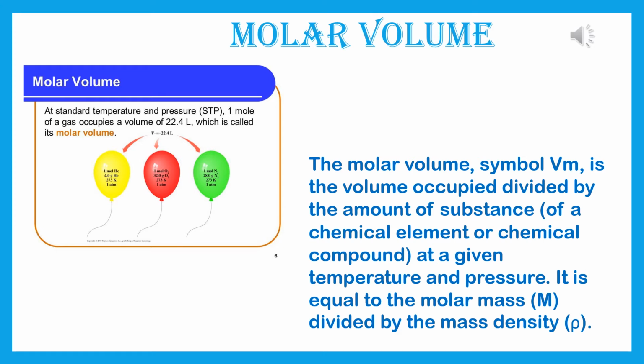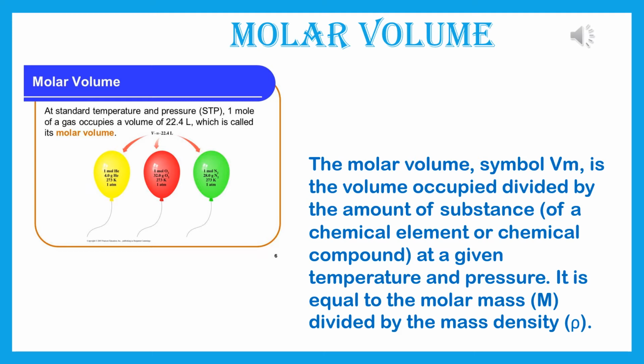Now, molar volume. The molar volume, symbol Vm, is the volume occupied divided by the amount of substance of a chemical element or chemical compound at a given temperature and pressure. It is equal to the molar mass, that is capital M, divided by the mass density, that is rho. So at standard temperature and pressure, that is STP, 1 mole of a gas occupies a volume of 22.4 liter, which is called its molar volume.